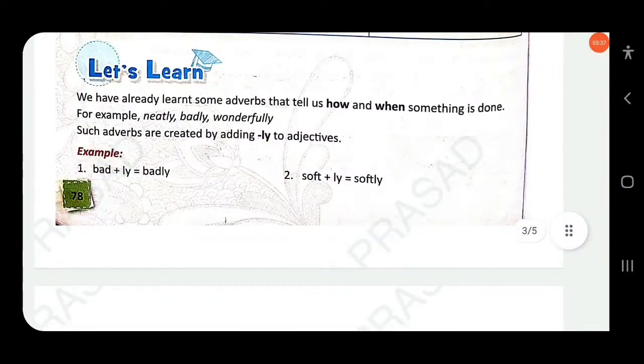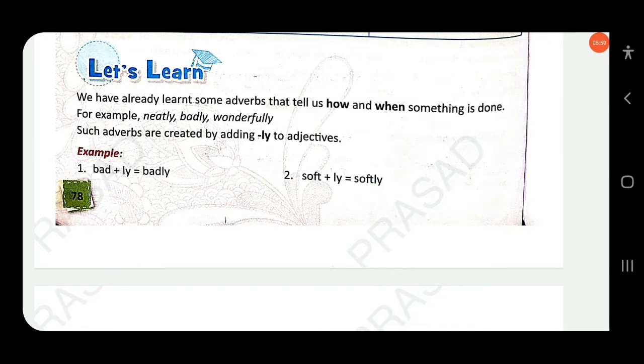Then next, we have already learnt some adverbs that tell us how and when something is done, for example neatly, badly, wonderfully. Such adverbs are created by adding ly. As in part 1, we discussed that adverbs are formed by adding ly to an adjective.